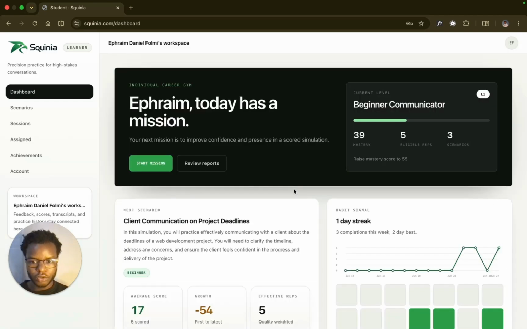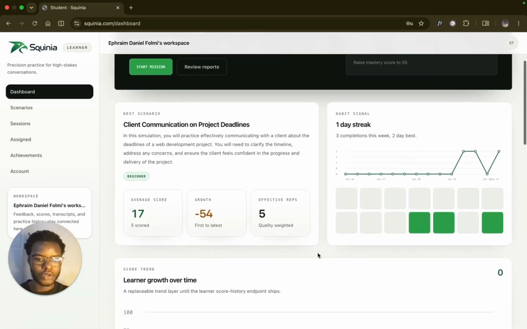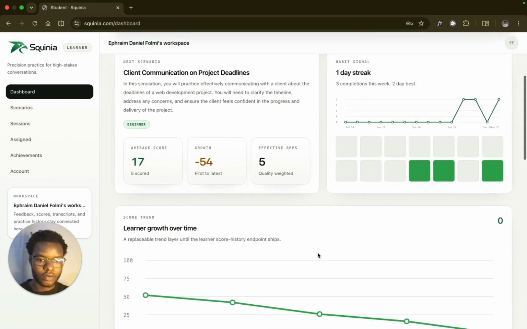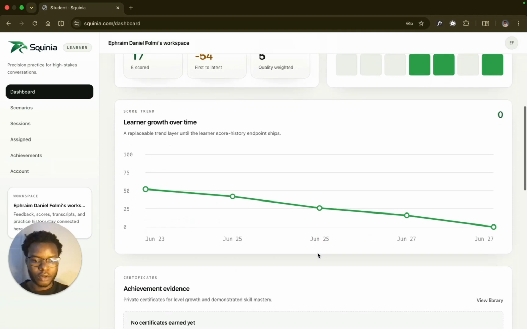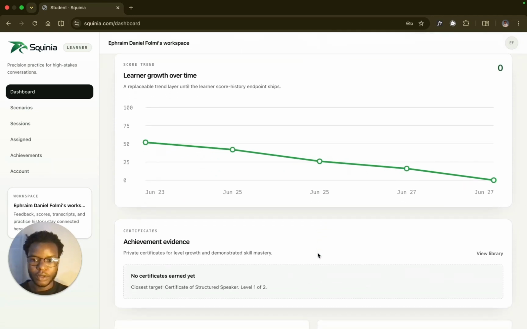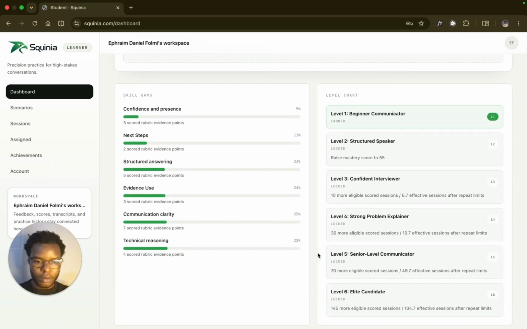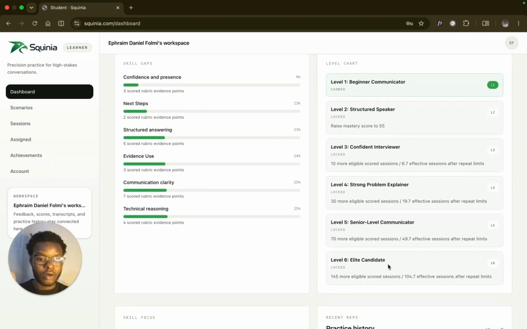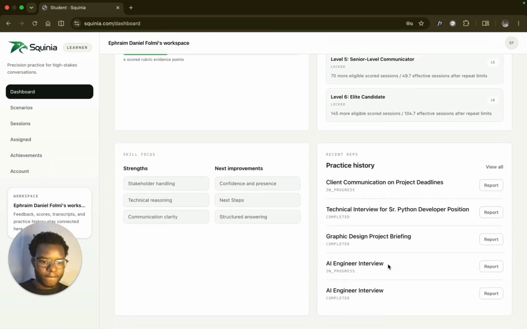This is for individuals. For individuals, you are able to track your progress and you have an accountability partner, like the streaks, how you've been completing your scenarios each day and how you are improving your trajectory. In every skill gap, you see how you are improving and your level of communication, which will even unlock some certificates for you. And also your report histories on all the scenarios you've picked, where your strengths are and where you need to improve next.